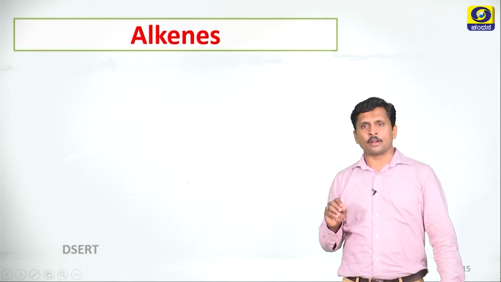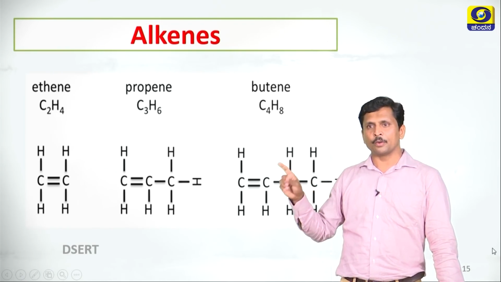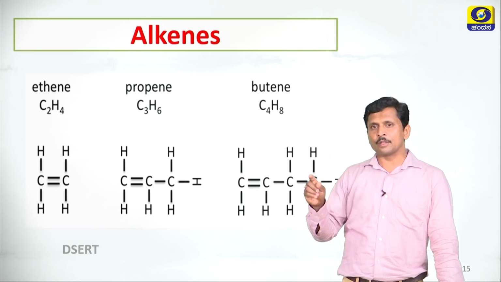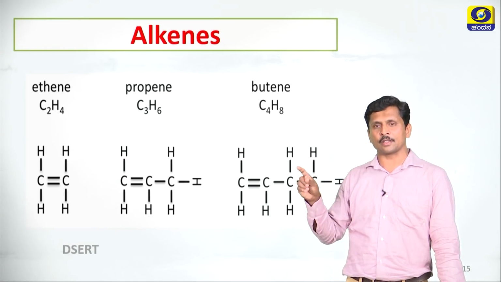Let us see the examples for alkenes. So, these are the examples for alkenes. Ethene, propene, butene, pentene, hexene. By using the general formula of alkenes, you can write the molecular formula and the structures of alkenes.